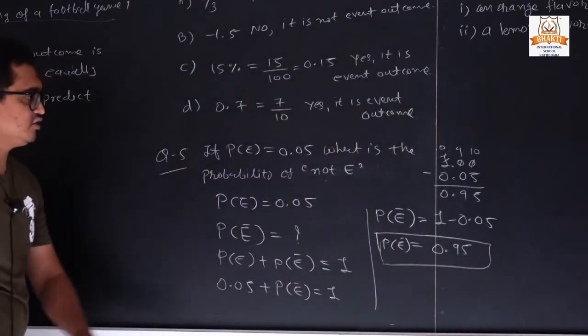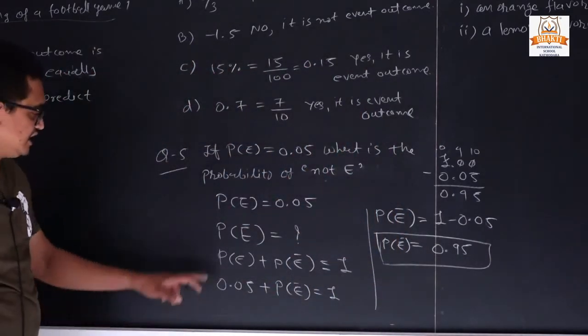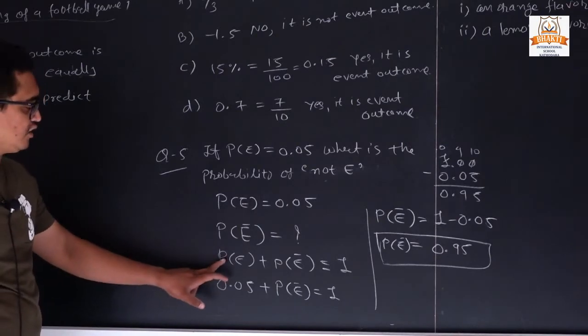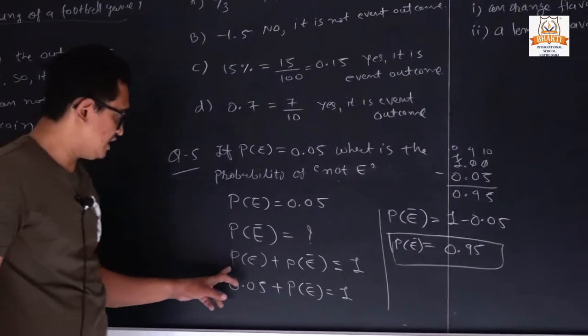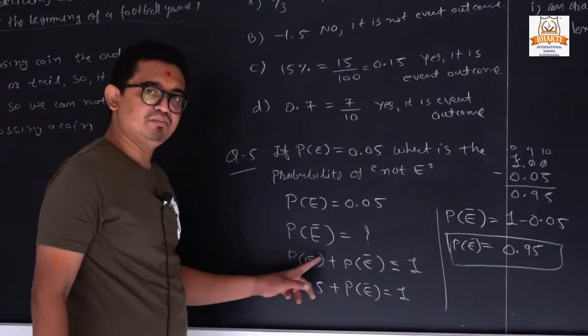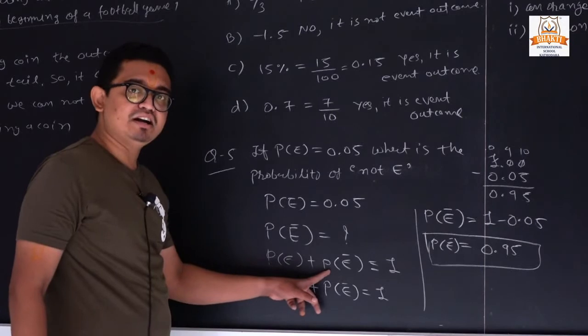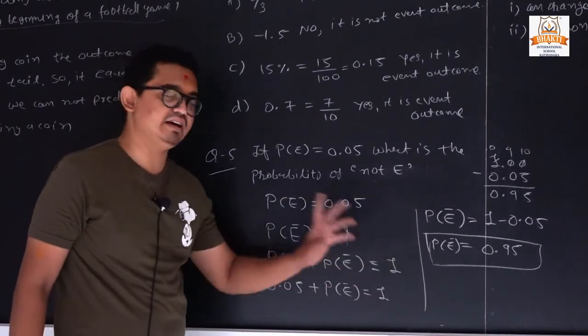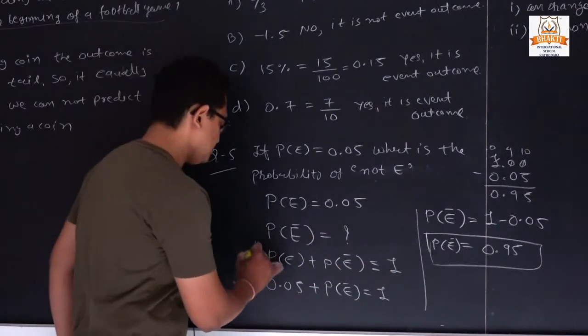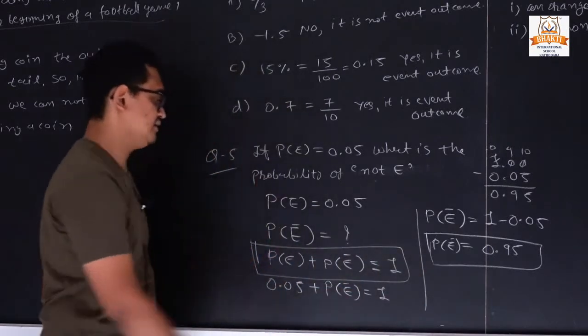Clear? It is 0.95. Here we are using the formula: the probability of an event plus the probability of the complementary event is always 1. So we are using that formula.